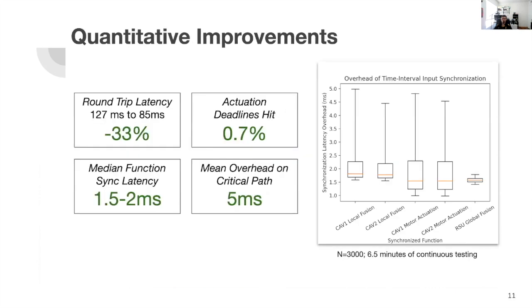Overall, the results from our instrumentation showed that TTPython was in fact faster than the previous version of the program that was built using a standard communication library and explicit threading. The speedup was notable, at more than 30% on the round-trip delay from when the LiDAR scan was first taken to the actuation. As a result, we hit very few of the 125 millisecond actuation deadlines at a mere 0.7%. The overall latency of TTPython synchronization functions were on the order of about 2 milliseconds, which contributed to a round-trip latency on the critical path of 5 milliseconds on average. This extra overhead is so small, it could almost be considered noise in the application, and we believe that the price is worth paying for the benefits we get from TTPython.